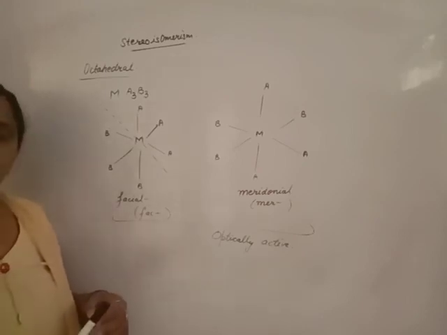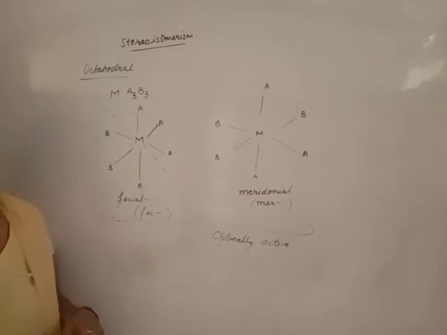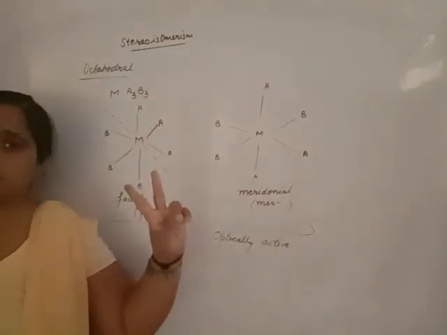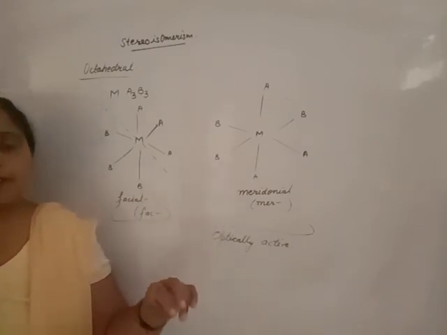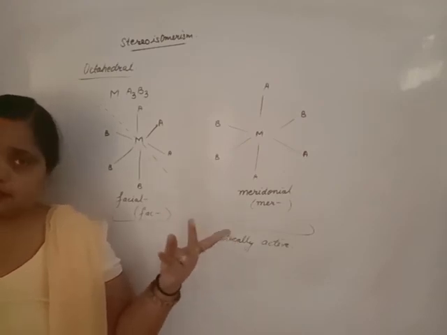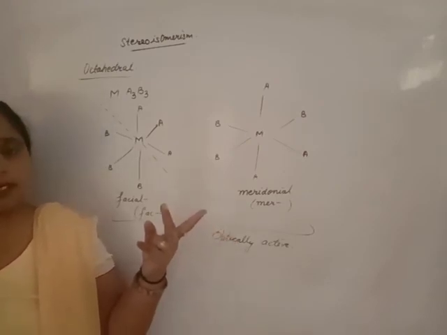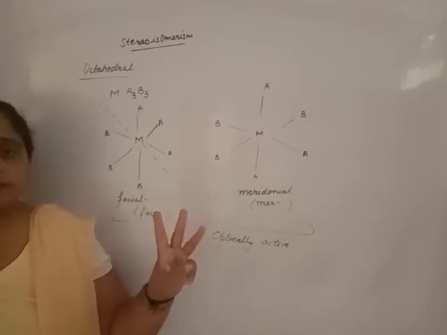If it has four ligands, square planar geometry; six ligands, octahedral geometry. If bidentate ligands are present, with only two bidentate ligands, tetrahedral geometry. With two bidentate ligands and two monodentate ligands, octahedral geometry. If three bidentate, octahedral geometry. Thank you.